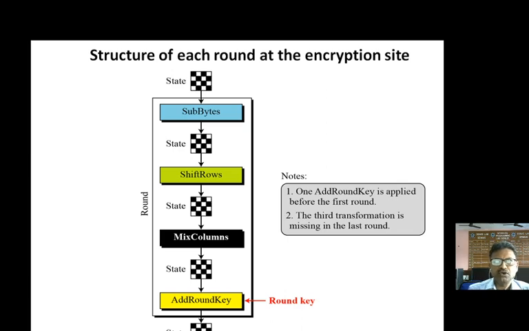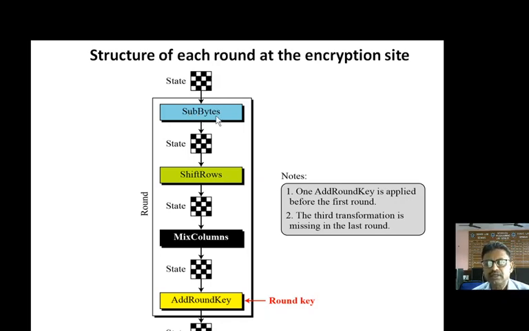Now this is the structure of each round at the encryption side. In the general structure I stated that there is a 128-bit input, a pre-round transformation, and then round 1, round 2, round 3, and so on. This gives you the idea of what is happening in each round. First of all, the 128 bits are converted into a state, a 4 by 4 matrix, and the first transformation applied is the sub-byte transformation.